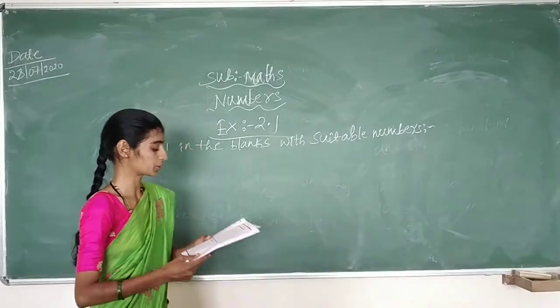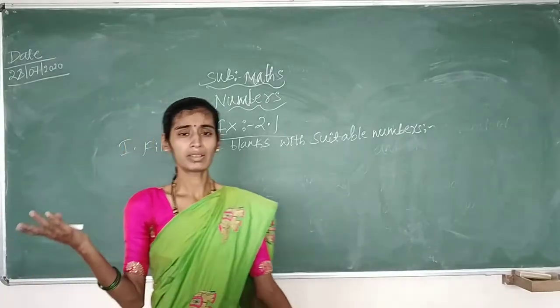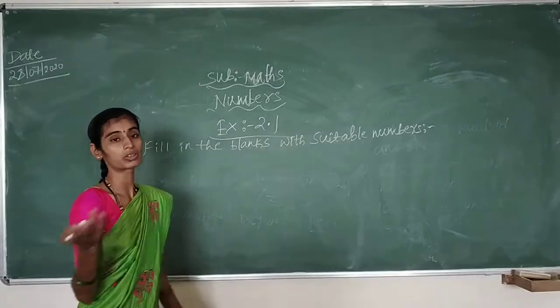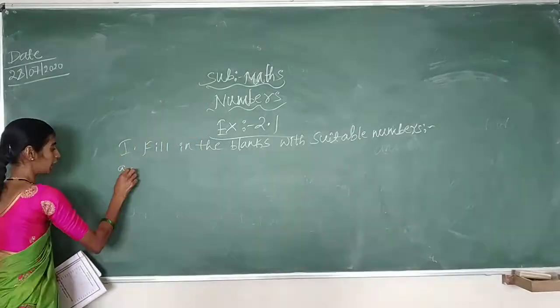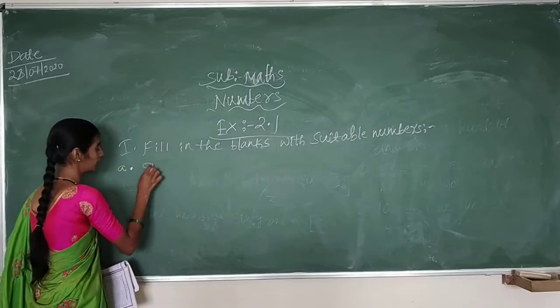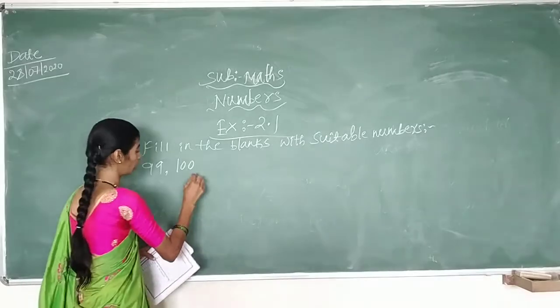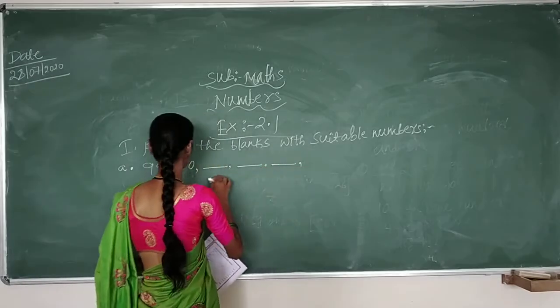So what is the first bit? Fill in the blanks with suitable numbers. It is nothing but missing numbers. You can call them missing numbers. So in that, the first question A: 99, comma, 100, comma, 1. They have given you the dashes.